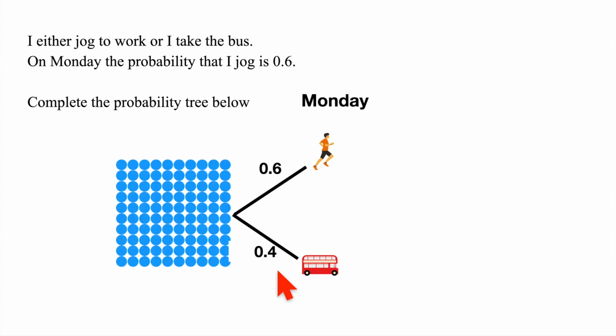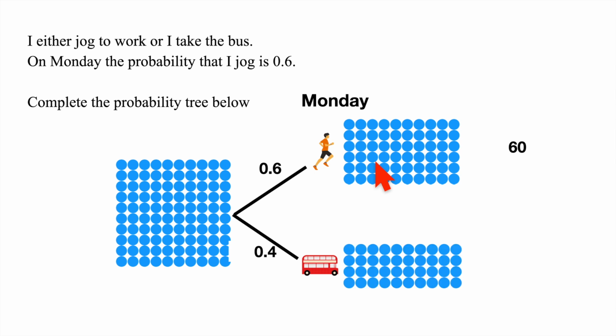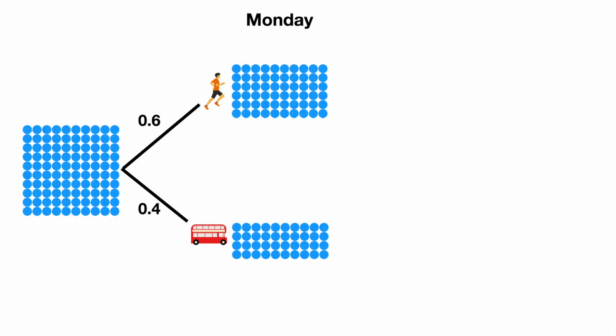Right, simple stuff. But let's imagine there are 100 Monday mornings. What a very unpleasant thought that is. We'll keep going. We've started off with 100 Monday mornings. 0.6 of them are going to be jogging mornings, so 60 of those I'm going to jog in, and I'll take the bus on 40 of those days. Now, we start off with 100 and we finish with 100. We haven't lost any because these are the only probabilities there are. They add up to 1.